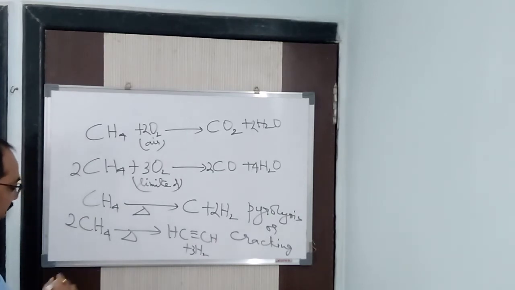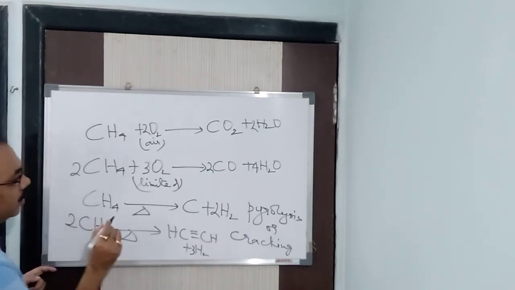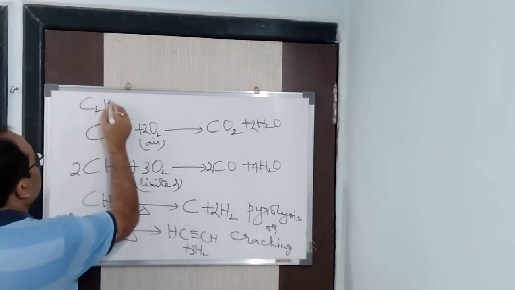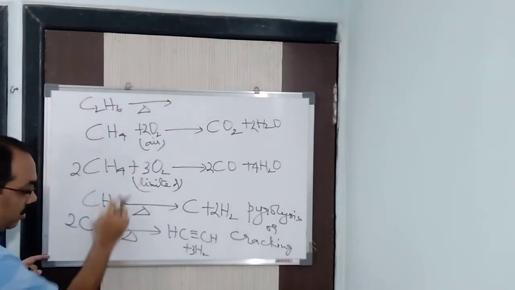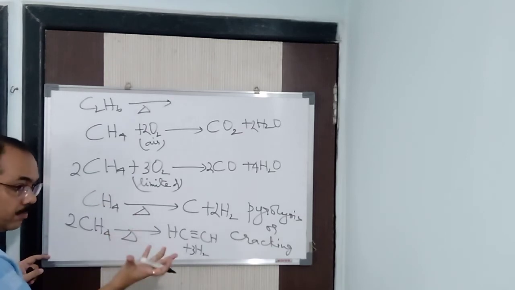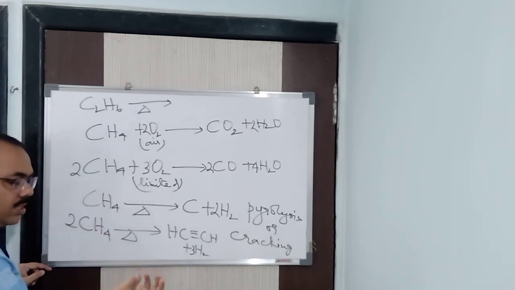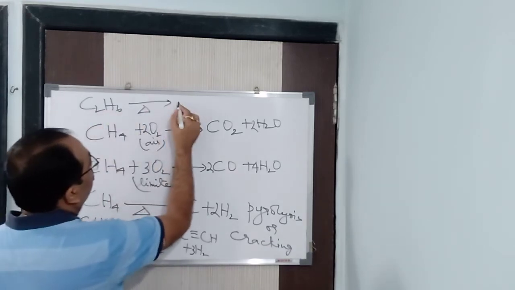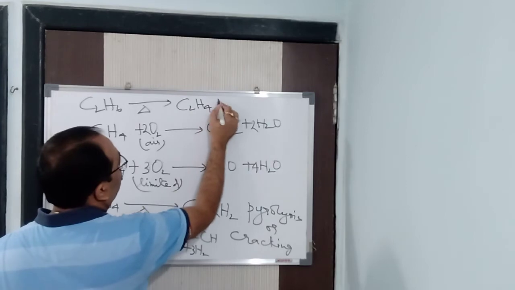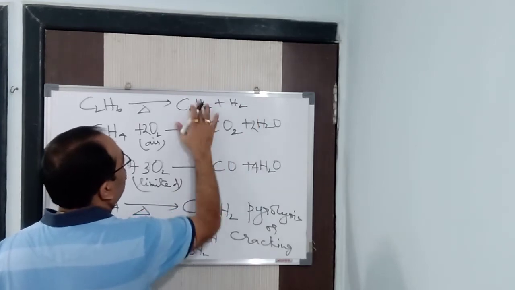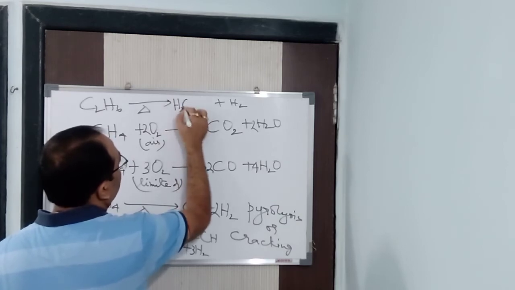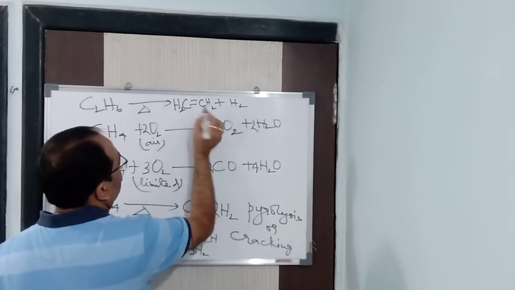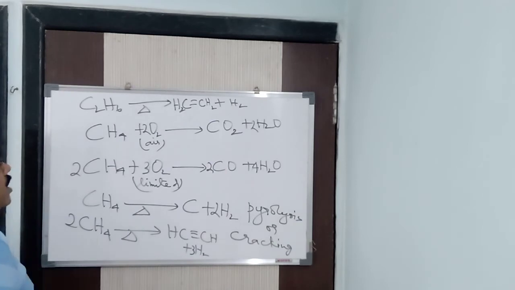Alright, clear? If I take C2H6 and heat it in absence of air, no oxygen, or limited supply of air, limited means hardly something, and that will not influence the rate of the reaction, clear? So what am I going to get? I am going to get C2H4 plus H2. That is ethene. You can write it in this way also. Instead of C2H4, I always suggest you write H2C double bond CH2, the structure. That is ethene plus hydrogen.